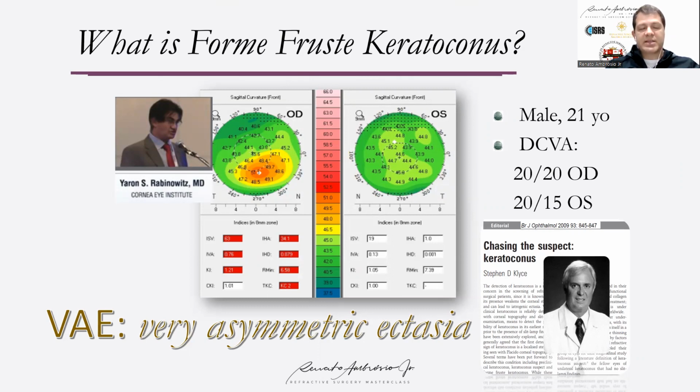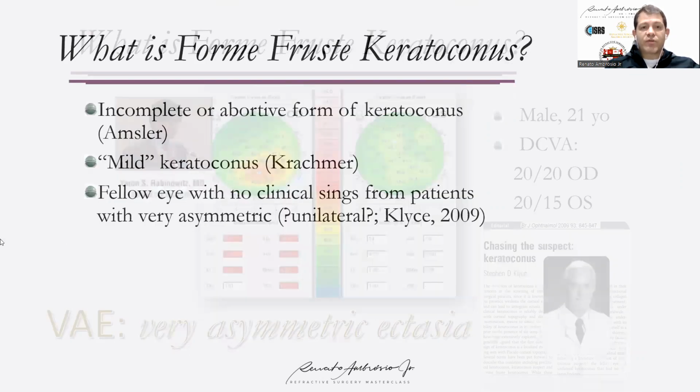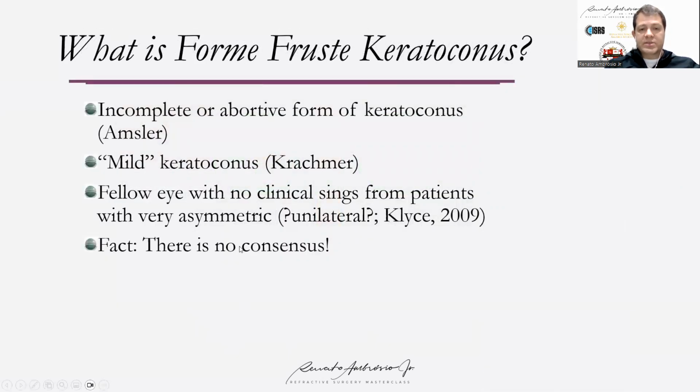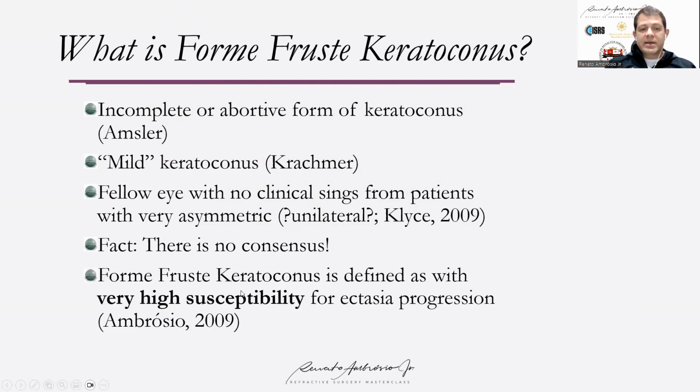So it's important that we understand this difference and eventually consider the nomenclature so that we can have future papers with a better understanding of this conundrum. So forme fruste keratoconus, there is still no consensus about it. I like the concept of mild disease. It's a mild, subclinical, subsymptomatic disease that can progress or not to the full-blown disease. An incomplete, aborted disease, the forme fruste, and the full-blown will be the clinical disease or the forme plain of keratoconus. And my contribution is that the forme fruste is a cornea with a high susceptibility for ectasia progression.